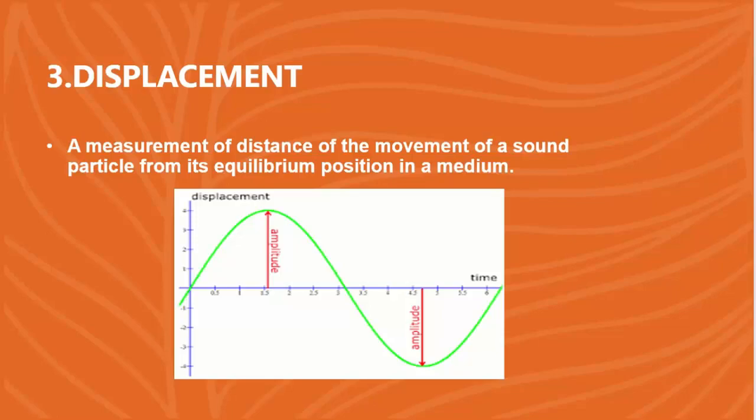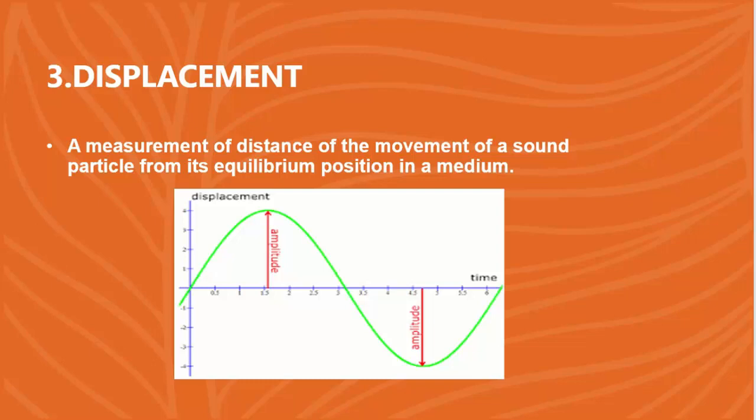The third property of the wave is the displacement. Already we have discussed. So displacement is nothing but the shift of the particle from its mean position. Also, it is the measurement of distance of the movement of sound particle from its equilibrium position in a medium.